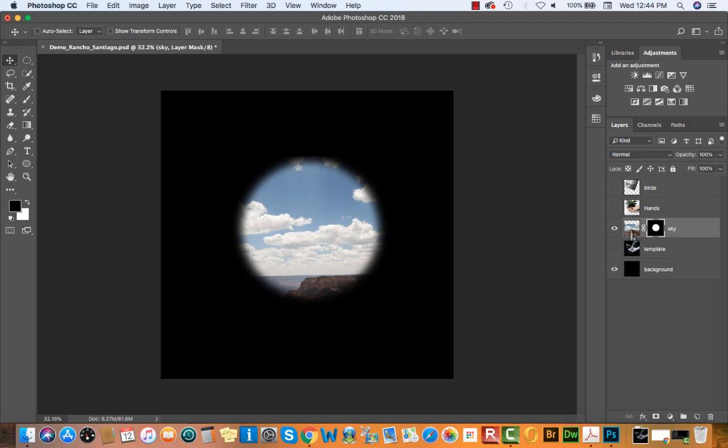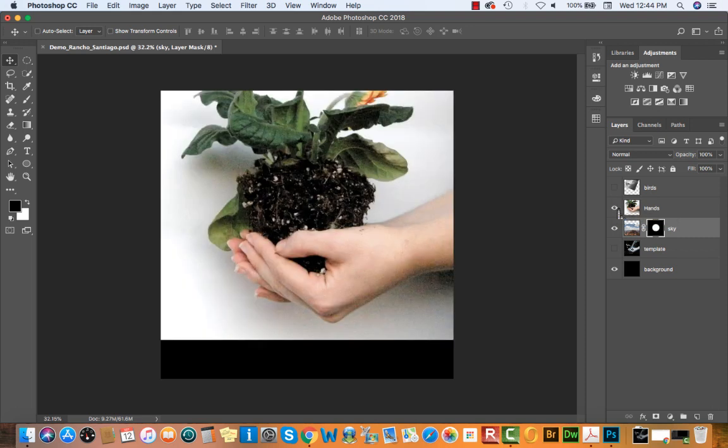Alright, so we have our sky cut out. That's the first step. Now what we're going to do is add some hands that are going to look like they're holding that sky. And it might be that the hands are scaled slightly different, so once we cut the hands out, we'll do some minor transformation adjustments just for scale. Okay, so let's reveal the hands layer.